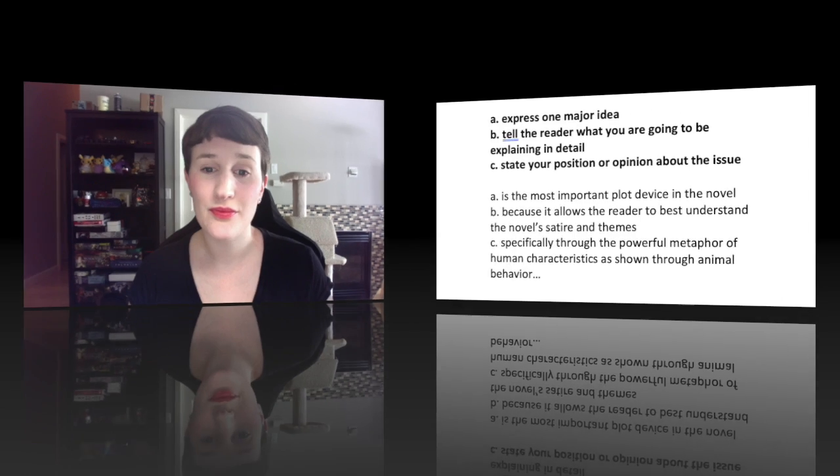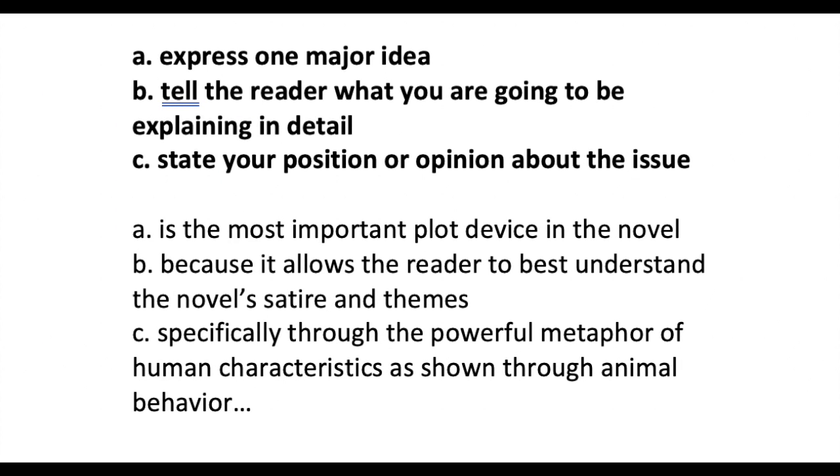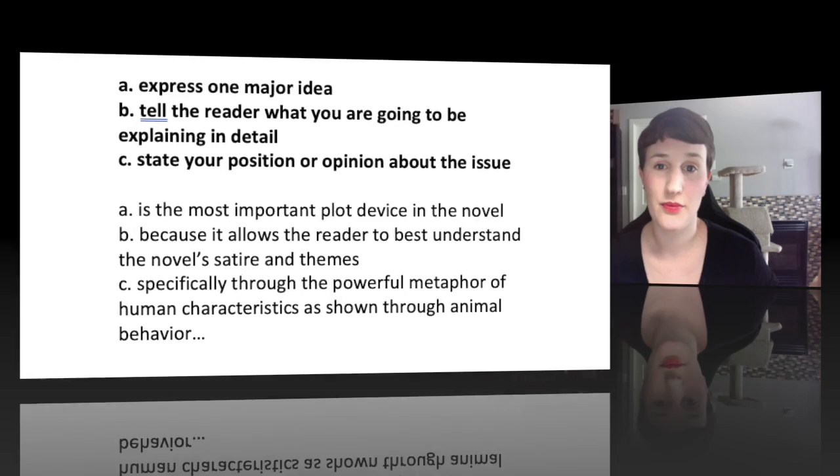The next thing that you're going to do is state your opinion or your main idea about this topic. So what is it about animals as characters that I, as a writer, want to express? So what we're going to do here is you are going to express one major idea. You are going to tell the reader what you are going to be explaining in detail, or you are going to state your position about this issue.